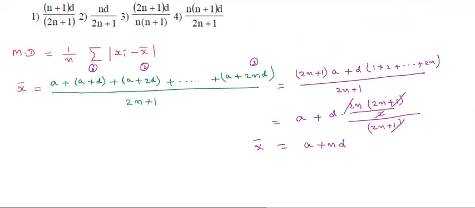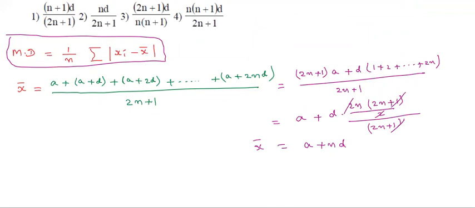Now, what is the mean deviation formula? I have already written it here. So mean deviation: how many terms are there, students? 2n plus 1 terms. Sigma modulus xi minus x bar. What is the first term? A minus the mean a plus nd, that means minus a minus nd will come.